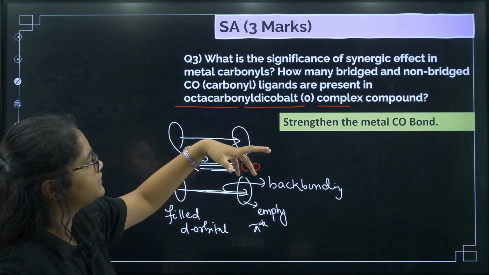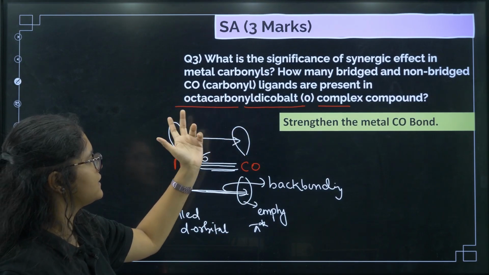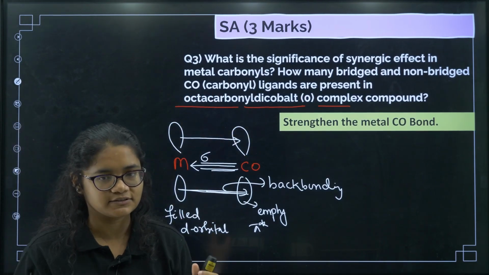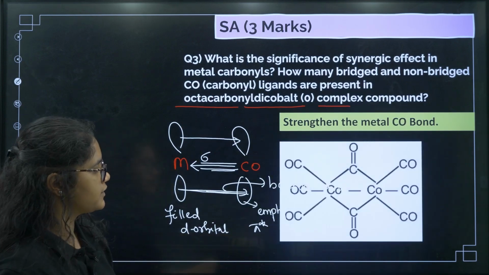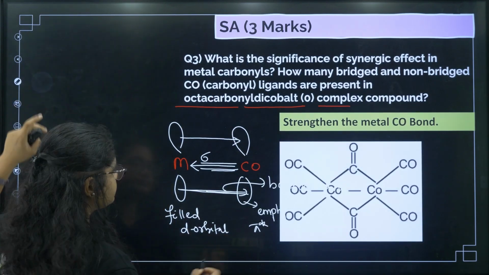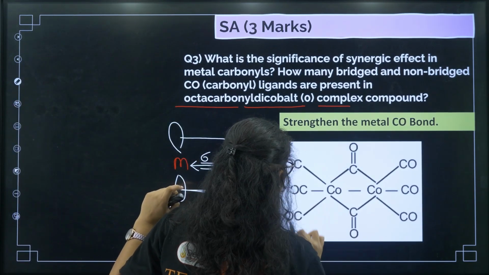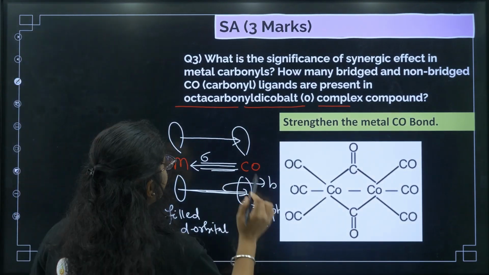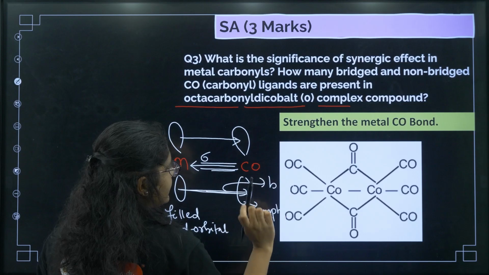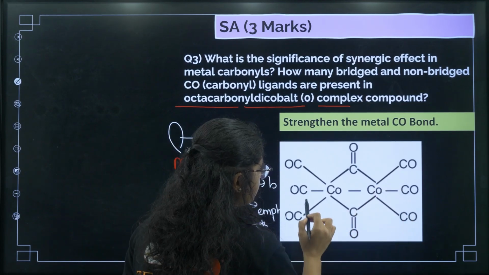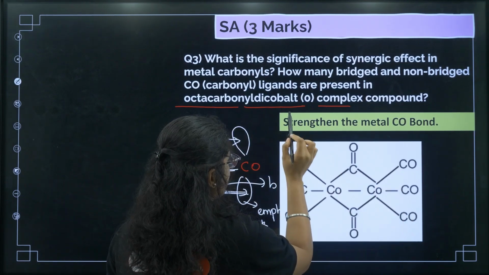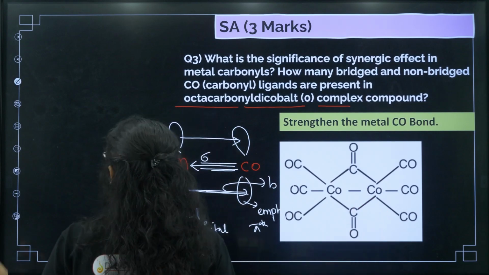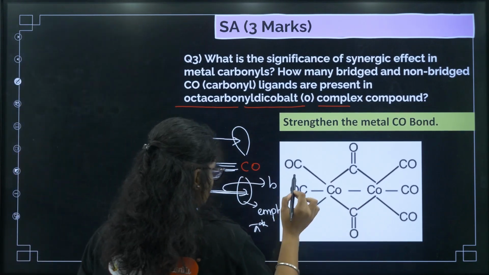Now how many bridged and non-bridged CO ligands are there? If you have to remember the structure for this one, I will show you the structure. So okay, this is the structure of this compound, which is given, octacarbonyl. So 8 carbonyl groups are there, 1 2 3 4 5 6 7 8, octacarbonyl dicobalt. So there are 2 cobalt atoms here, right?